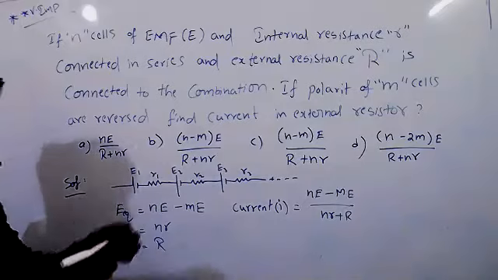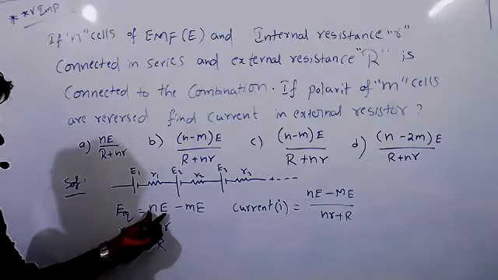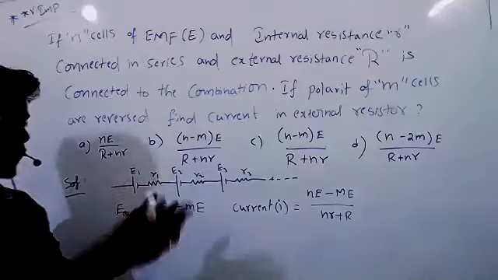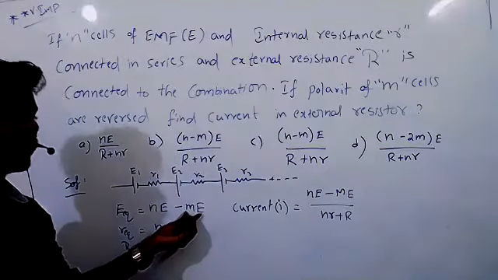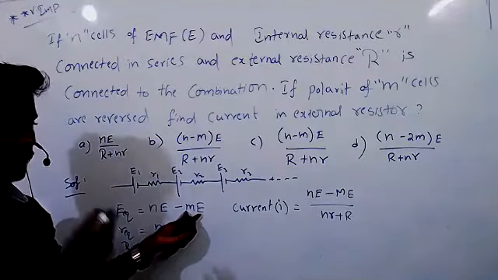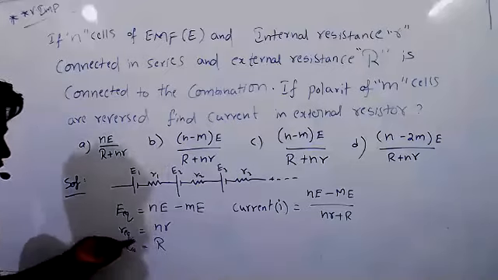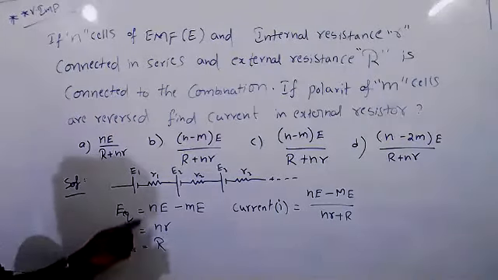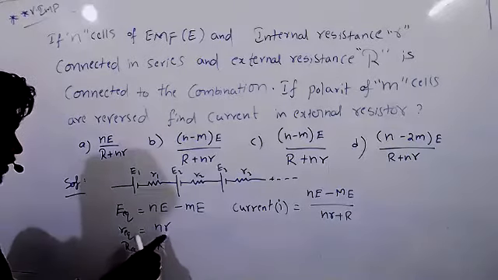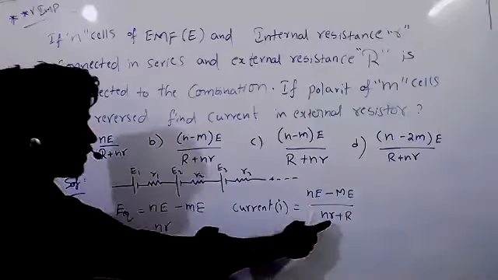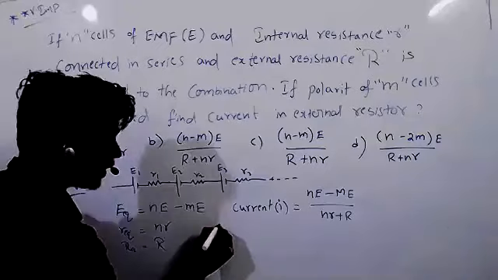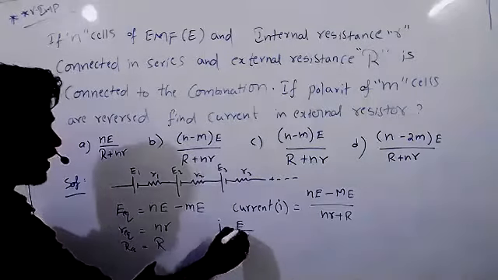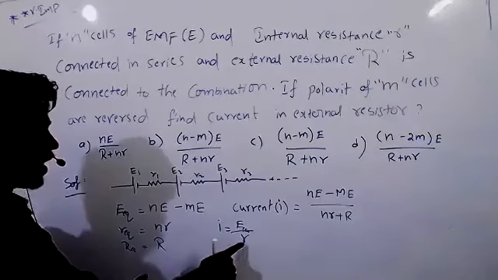E equivalent, when n cells are connected, we will get Ne, and m cells are reversed. So whatever cells are reversed, that reversed cell we have to subtract. So Me. R equivalent equal to nr, and external resistance is R. Everything in series, so total resistance nr plus R. So current equal to EMF by resistance.